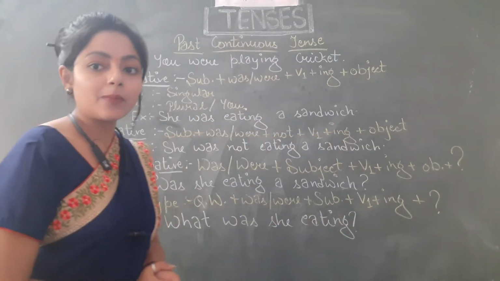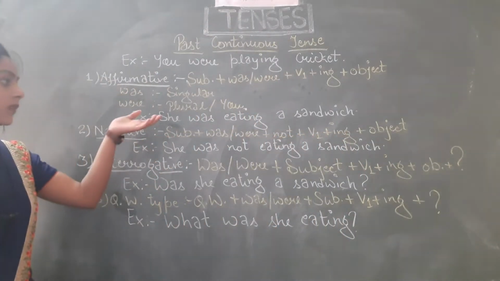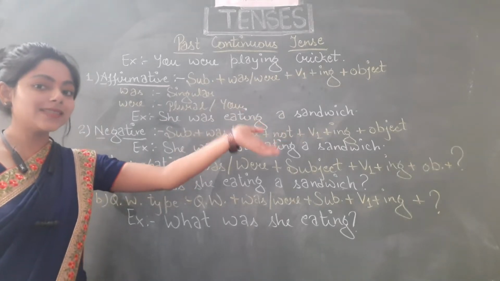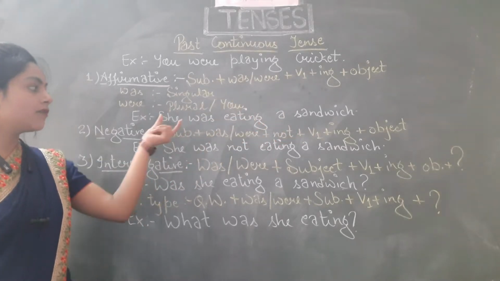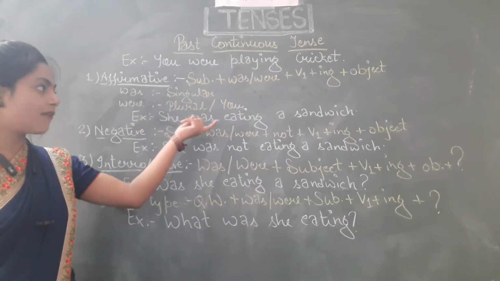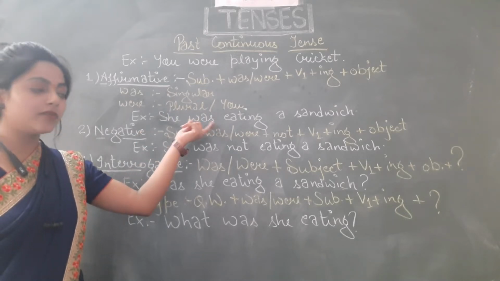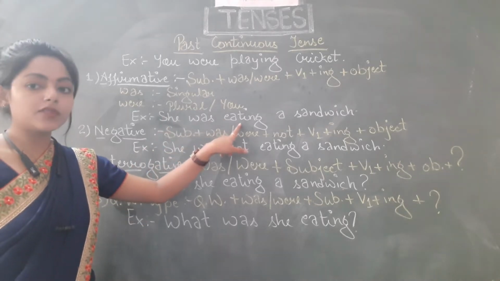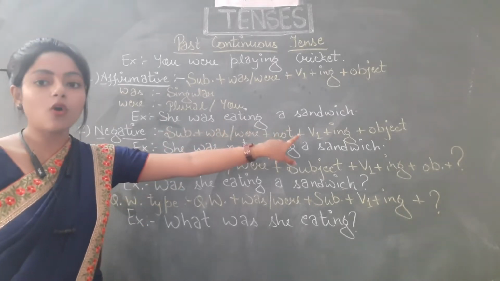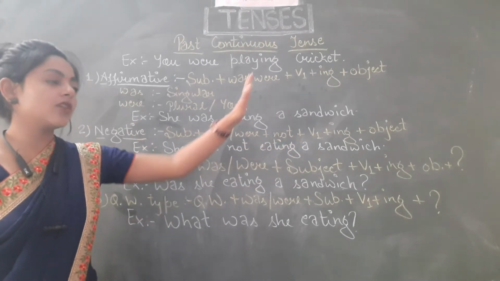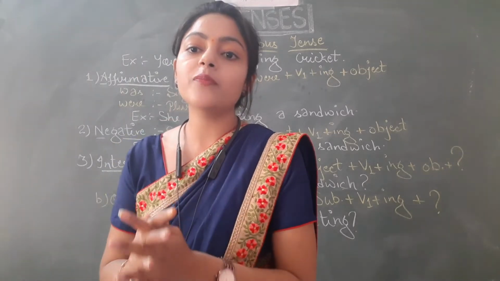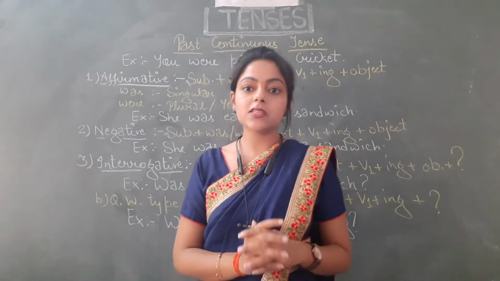So let's see the example to understand the structure. She was eating a sandwich. What is the structure here? First of all, we have used the subject. After that, was or were, that is the helping verb, because it is singular, that is why we have used was. After that, the first form of verb with ing and then object. So it is justifying the structure. So I hope you have understood how we have to form the affirmative or positive sentences in this tense.